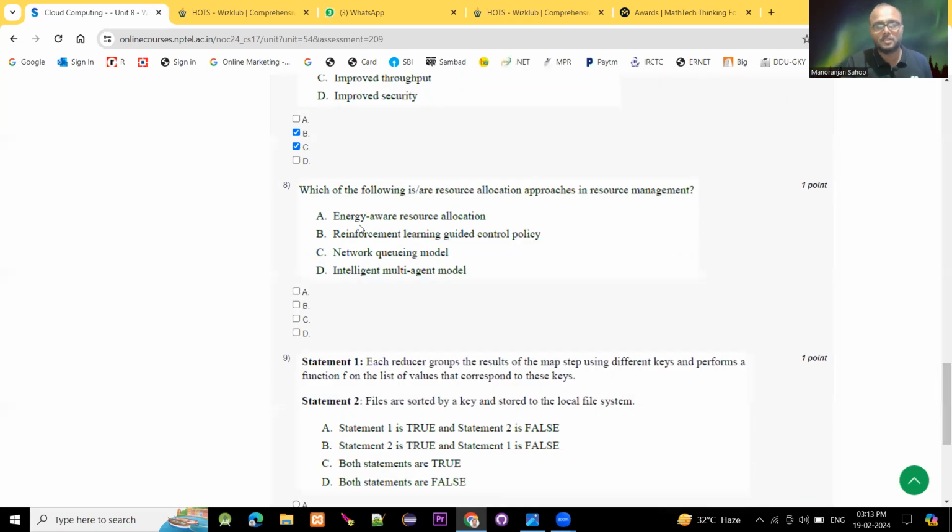Going to question number 8. Which of the following are resource allocation approaches in resource management? This was also a previous question. Option A is energy-aware resource allocation, and there is the intelligent multi-agent model.